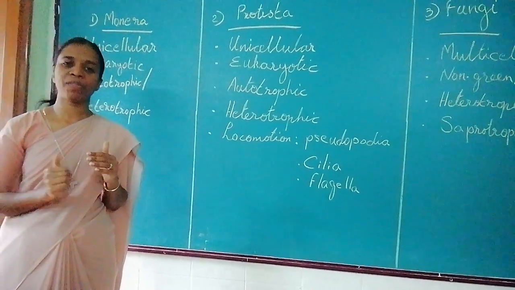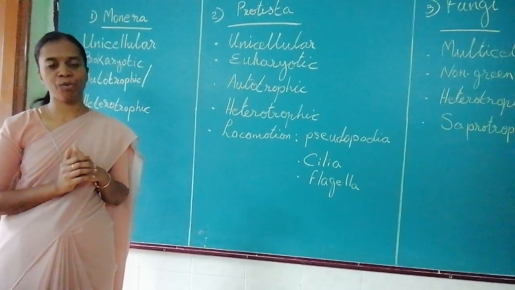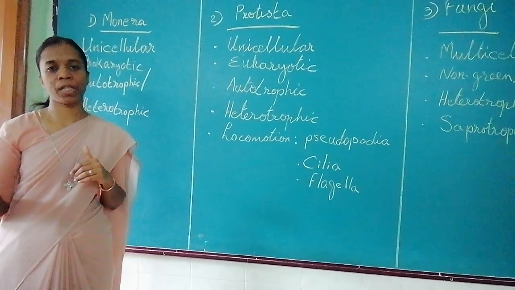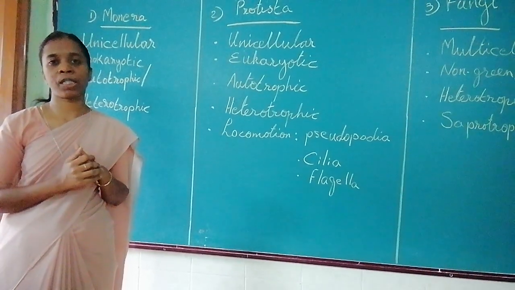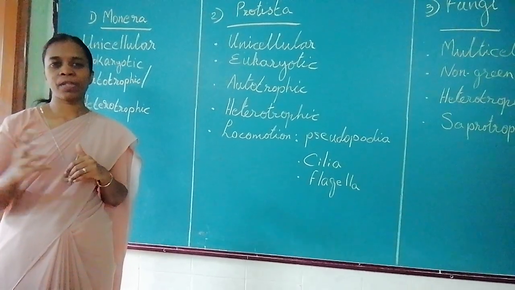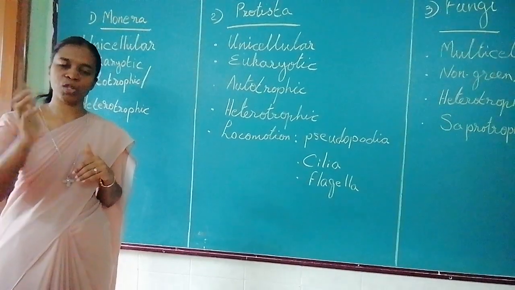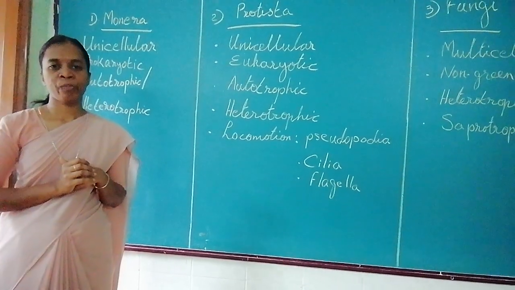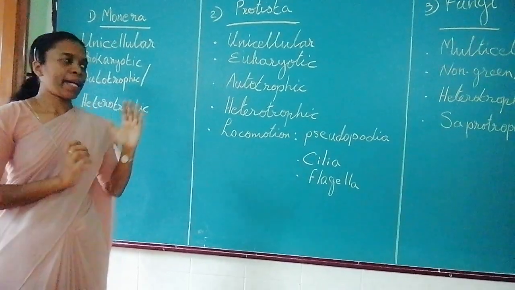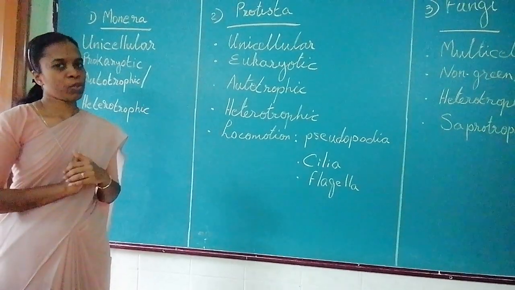There are some bacteria which are not useful to us, which are harmful to us. Example, Clostridium, Staphylococcus, Streptococcus. Even food poisoning, where we start vomiting and have diarrhea, is caused by these bacteria. So you should know the characteristics and examples of kingdom Monera.